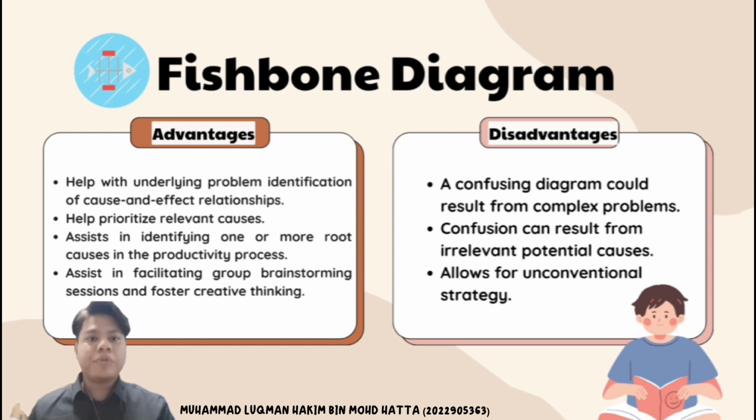For disadvantages, a confusing diagram could result from complex problems. A complex diagram with multiple factors can lead to a jumbled mess that is too difficult to display in the fishbone diagram. Next, confusion can result from irrelevant potential causes. While brainstorming, it is possible to come up with both relevant and irrelevant causes, which can be confusing and time-consuming.